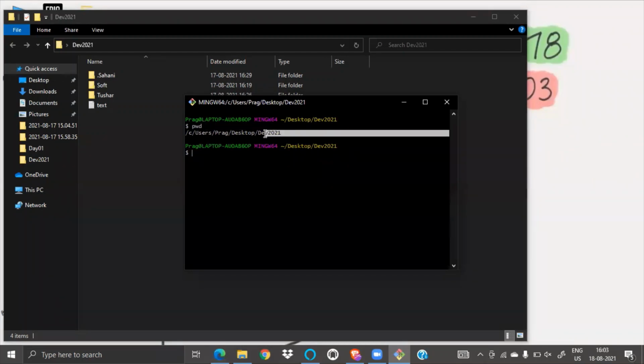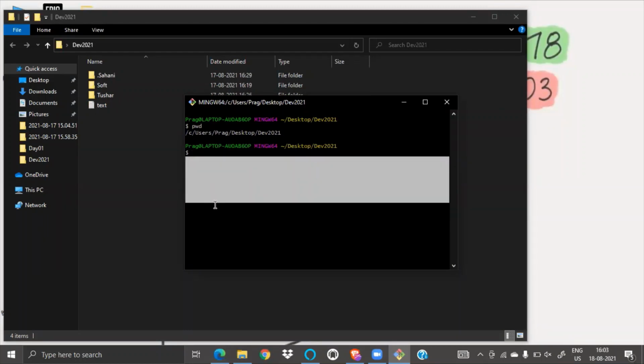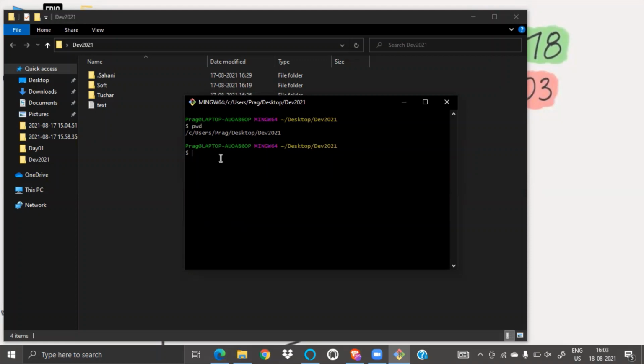So where am I? We are inside dev 2021, and here we have txt. How can I see the list of files? What command should I type? Can someone help me? I just want a list of what's inside dev 2021. Everyone is saying ls. I'm trusting you guys. Oh my God, you guys are superb. So text.txt is there.